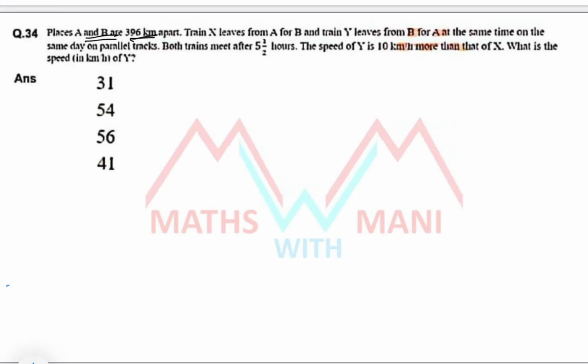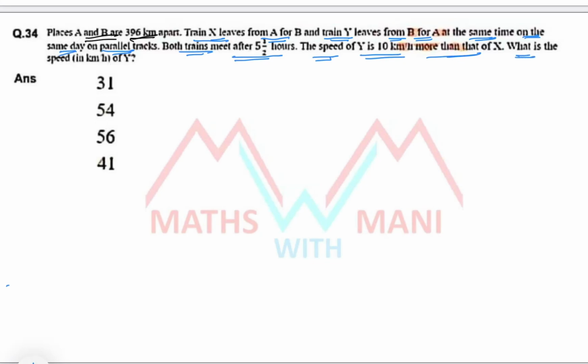Train X leaves from A for B and train Y leaves from B for A at the same time on the same day on parallel tracks. Both trains meet after 5 1/2 hours, that is 5.5 hours. The speed of Y is 10 km per hour more than that of X.